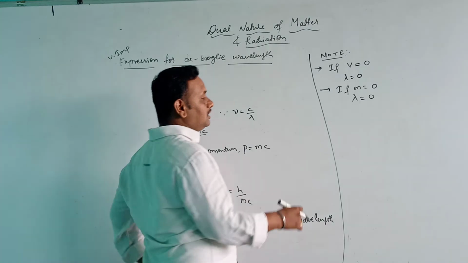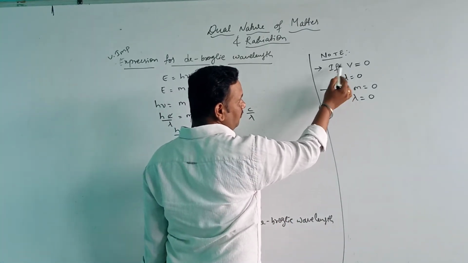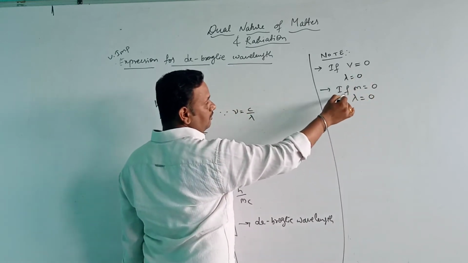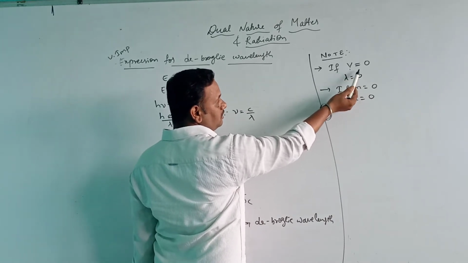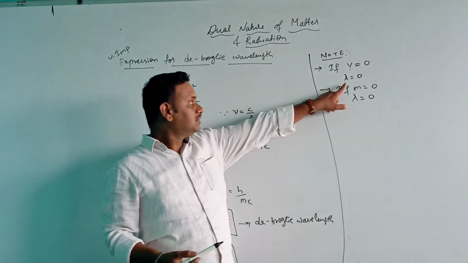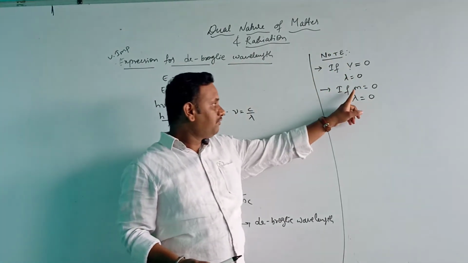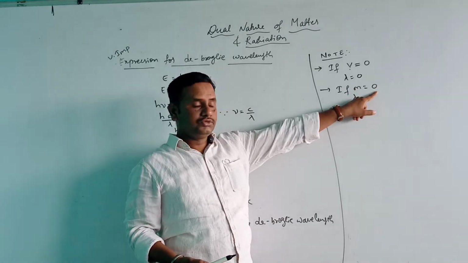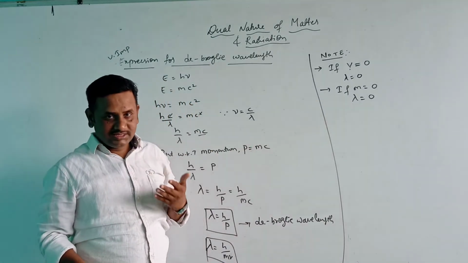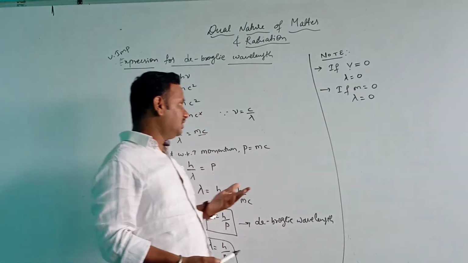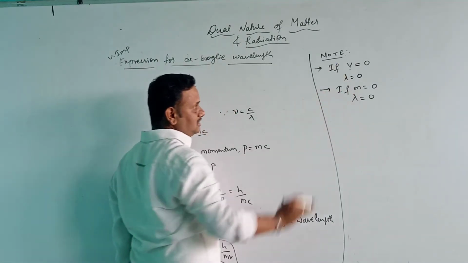So these are the 2 conditions here. If v is equal to 0, lambda is equal to 0. Here v is nothing but the velocity of the photon. If it is 0, then the lambda becomes 0, which cannot be seen. If mass is equal to 0, then the lambda is equal to 0. Again, the wavelength cannot be seen here. So the wavelength of the photon cannot be seen in these 2 conditions.